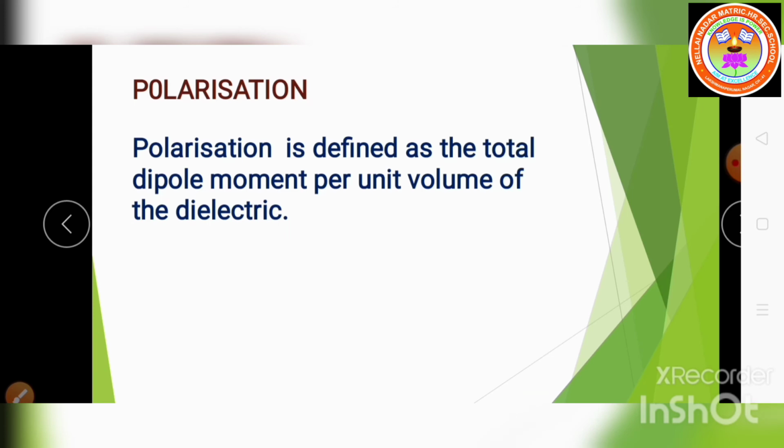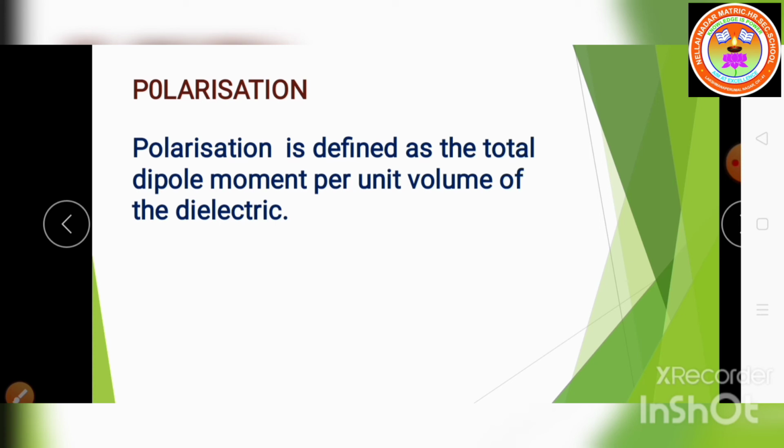So listen children, in the presence of an external electric field, a dipole moment is induced in the dielectric material. Based upon that, we can say that polarization is defined as the total dipole moment per unit volume of the dielectric. That is called polarization. It is defined as the total dipole moment per unit volume.